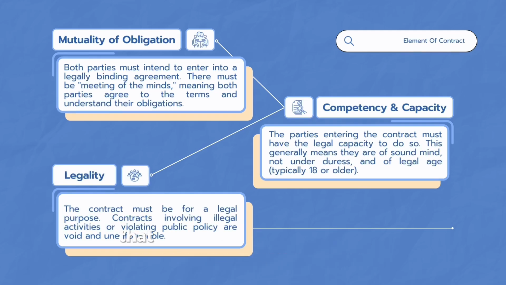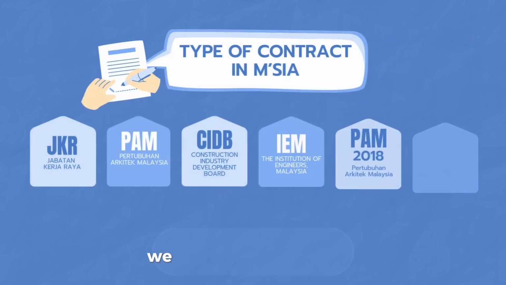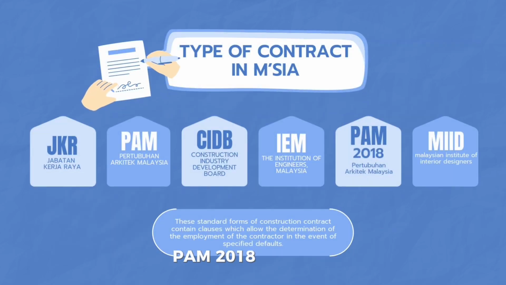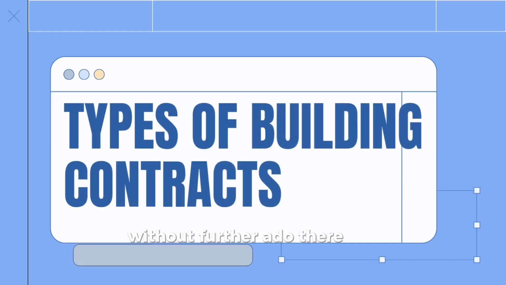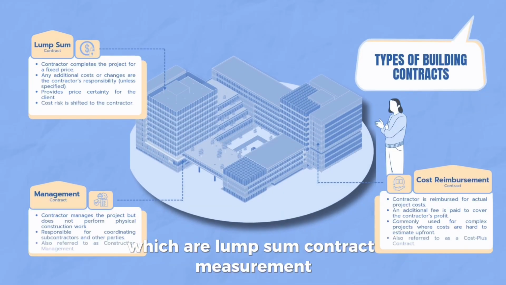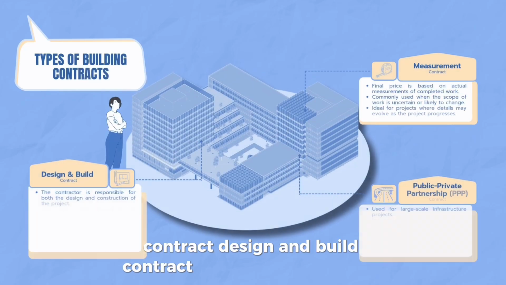Some construction contracts contain clauses that allow the determination of the employment of the contractor. For example, in Malaysia, we have JKR, PAM, CIDB, IEM, PAM 2018, and MIID. Without further ado, there are several types of building contracts, which are lump sum contract, measurement contract, cost reimbursement contract, design and build contract, management contract, and public-private contract.